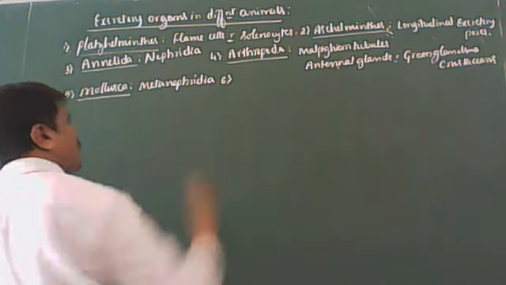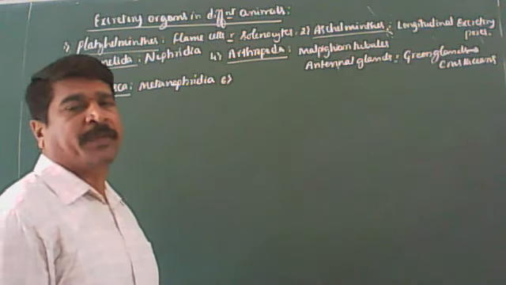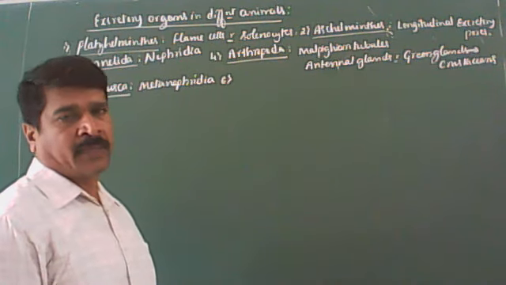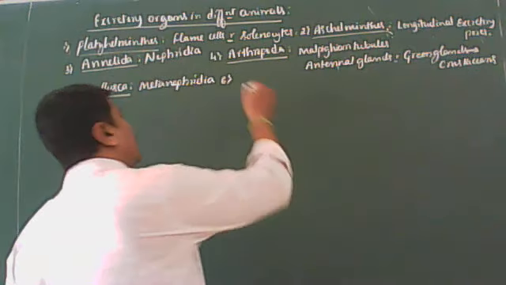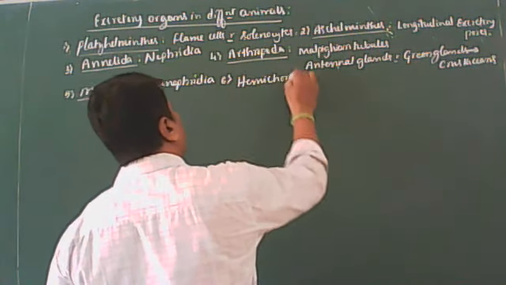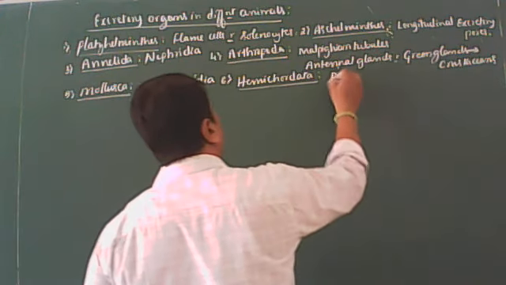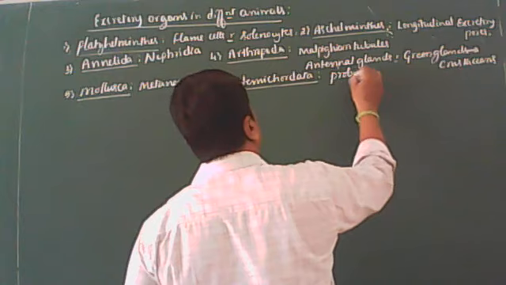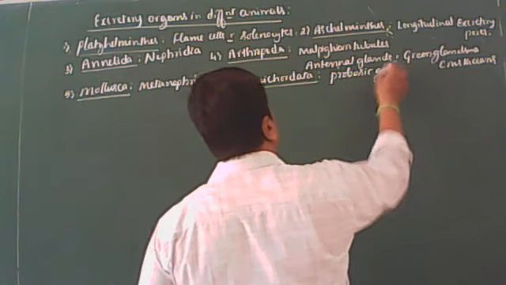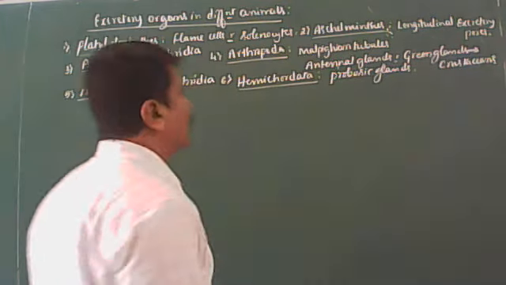Next phylum is echinodermata. In echinoderms, there are no specific excretory organs. Got it now? Then the last phylum in non-chordates is hemichordata. In hemichordata, excretory organs are the proboscis glands. That you should remember.